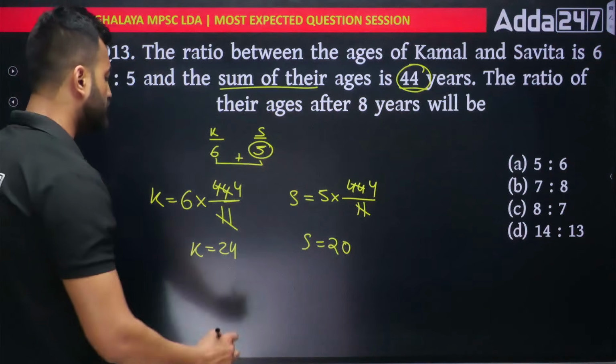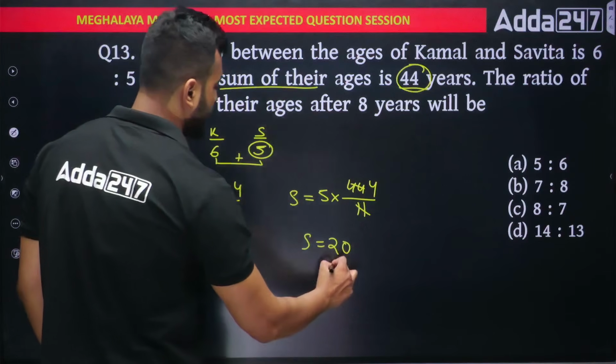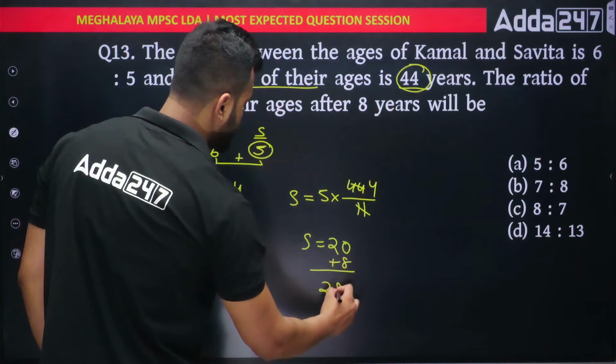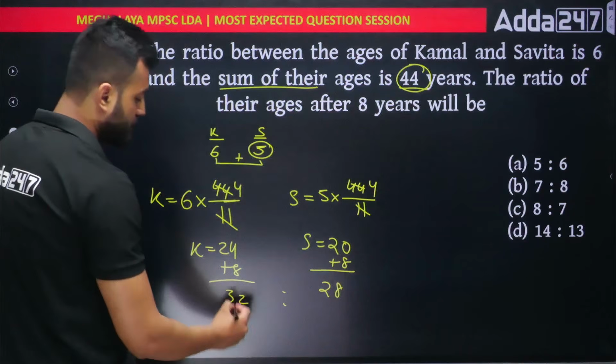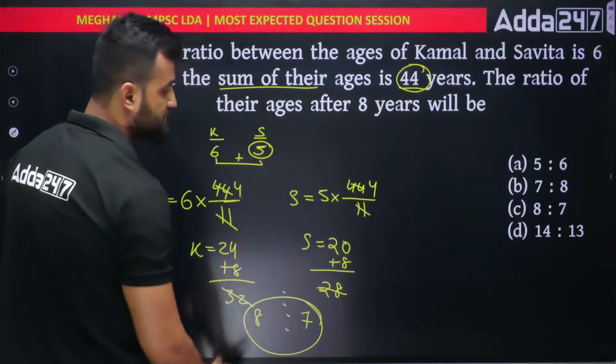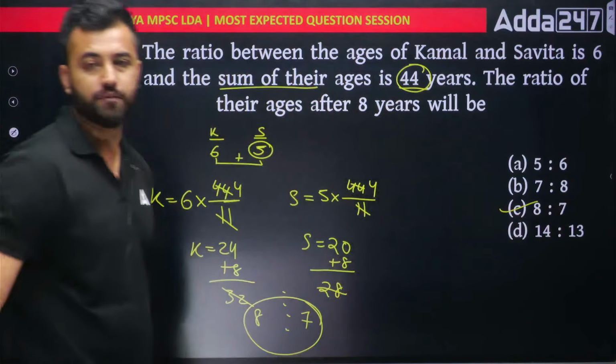But I want their age ratio after 8 years. So after 8 years, what will happen? I'll add 8 out here, and I'll add 8 out here. You'll get 32 and you'll get 28. Just get the ratio of this. Cancel them. 4 8s are 32. 4 7s are 28. 8:7 is the right answer. Option number C is the right answer.